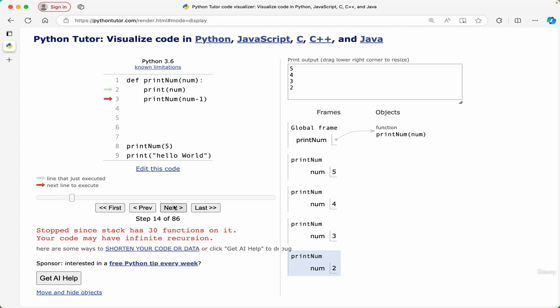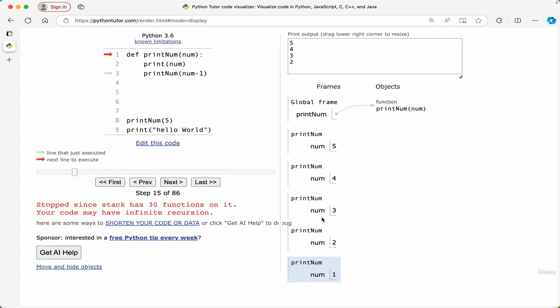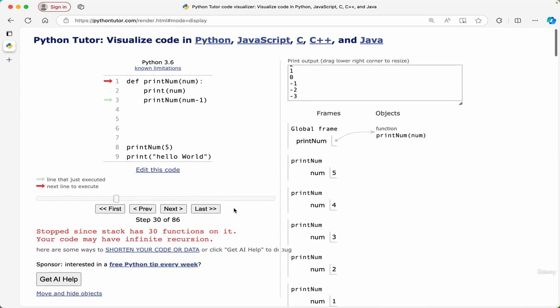And in a similar way, at 1 as well, though we should have stopped, because in our last code as well, we didn't call any function, right? So we have to somehow make sure that we are able to stop this flow of calling for 0. But because we have not stopped as of now, this kept on just calling, and we are seeing the same thing. Stop, since stack has 30 functions on it, your code may have infinite recursion, right?